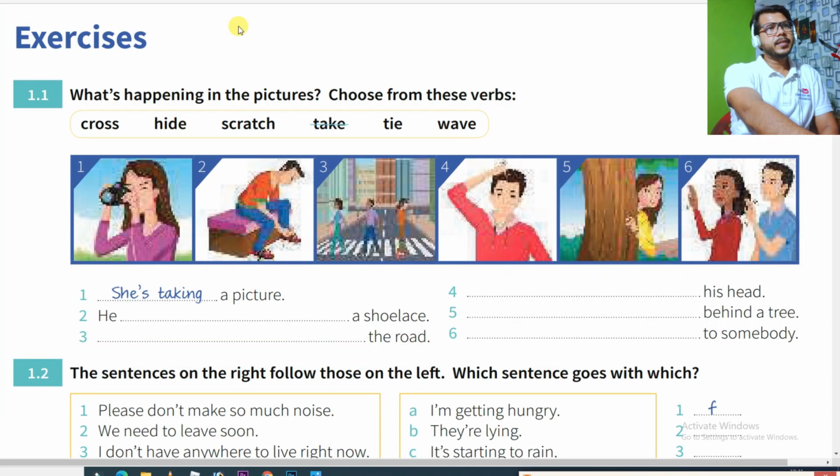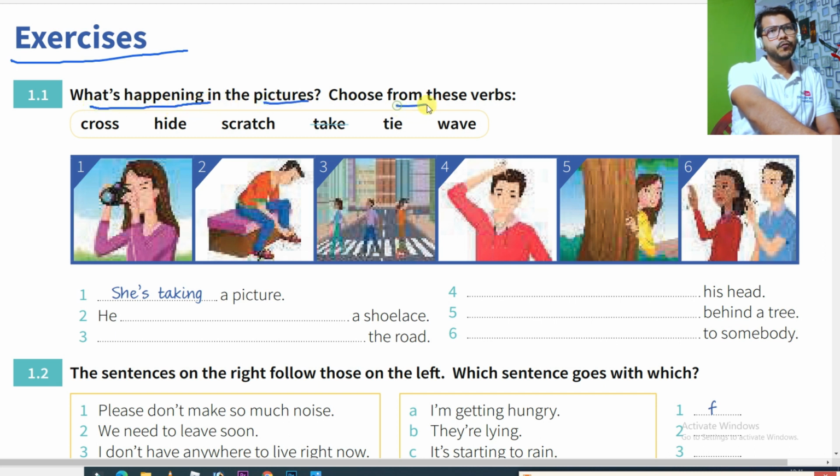Fine guys, now you can see here we have exercises to do. Exercise 1.1, it is written: what's happening in the pictures, choose from these verbs. So we have some verbs given like cross, hide, scratch, take, which has already been taken, tie and wave. And you can see some pictures, like in picture number one you can see there is a girl, and this girl has a camera in her hand.